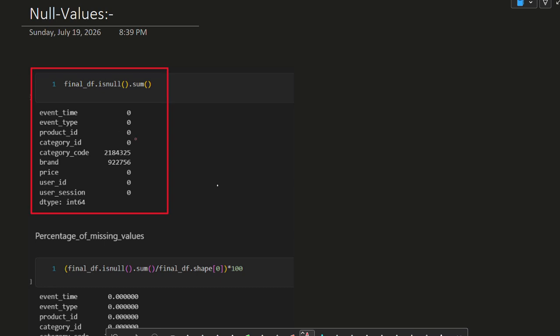Now, what is the category code? The category code tells what the user is surfing for. For example, if the user is surfing to buy a refrigerator, it looks like this: appliances, then kitchen.